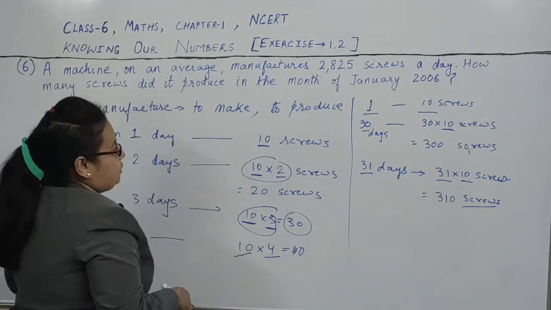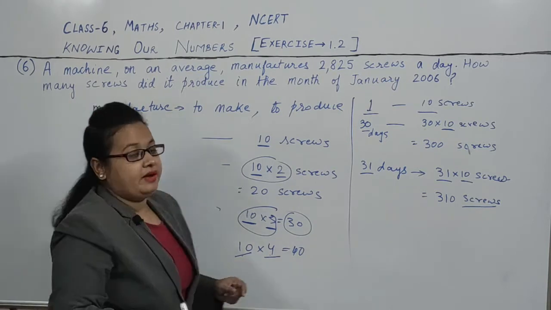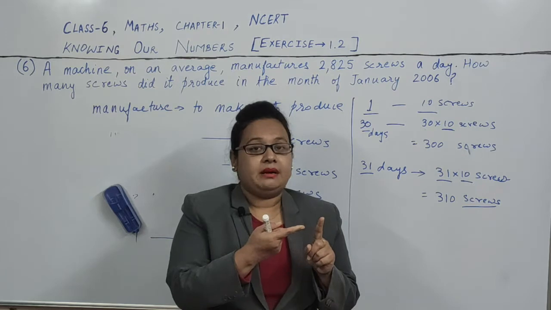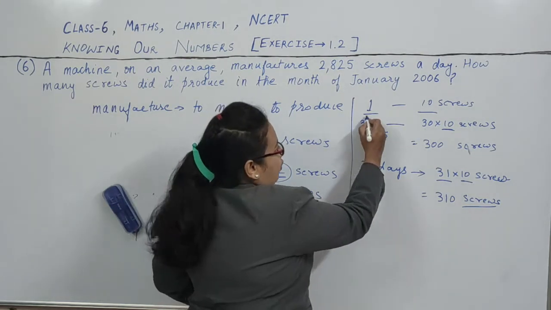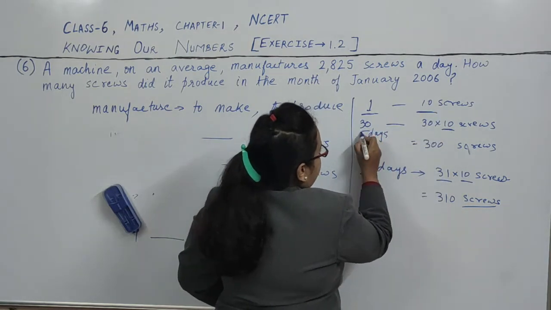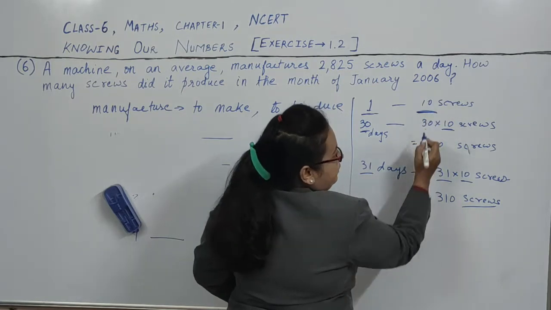Okay. So you understood all these, how to find, when the amount for one day is given, we can find it for any number of days by multiplying the one day amount. If we know how many are produced in one day, then in 30 days it will be 30 into the number of screws produced in one day.